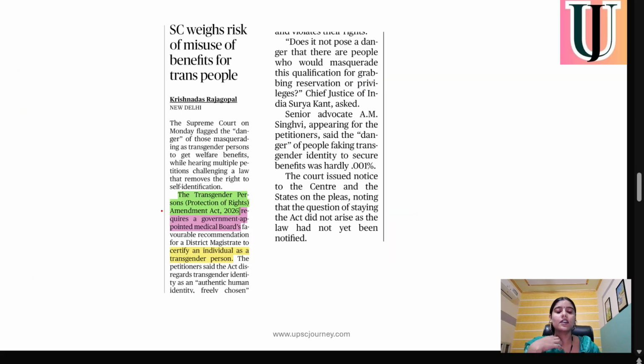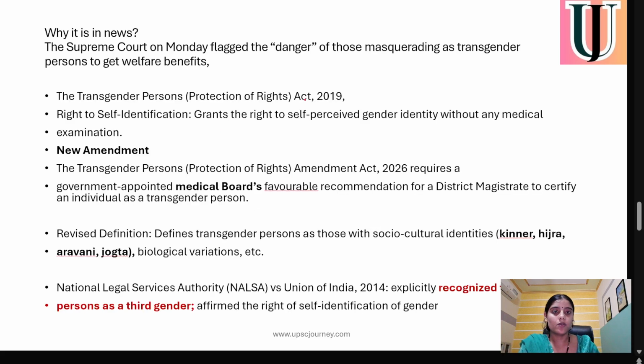Next, let's move to the next article: the Supreme Court weighed the risk of misuse of benefits by trans people. The Supreme Court has raised a concern that there is misuse of the Transgender Persons Protection Act 2026. The government is asking to inquire, like in the previous act. Here we can see the Transgender Persons (Protection of Rights) Act 2019.